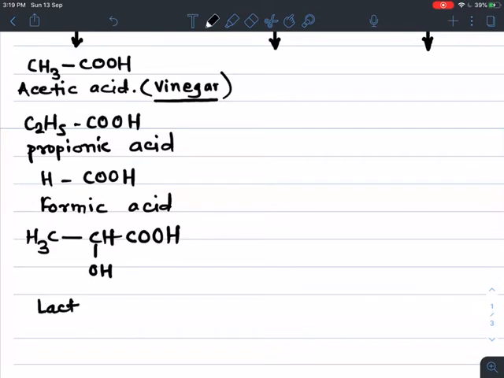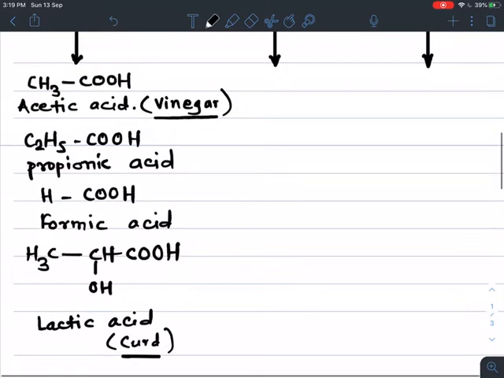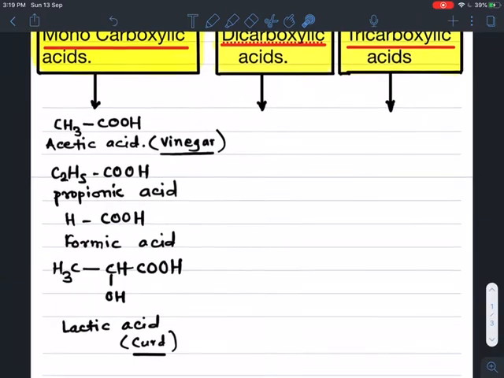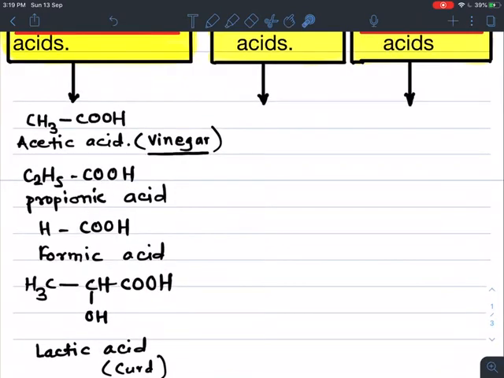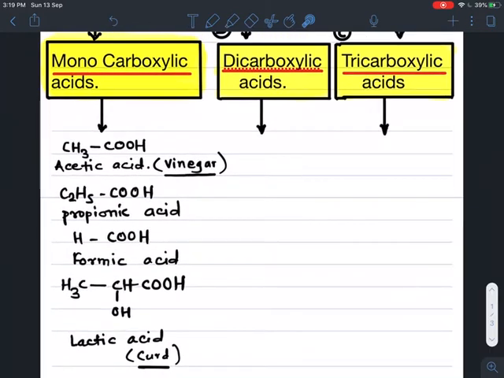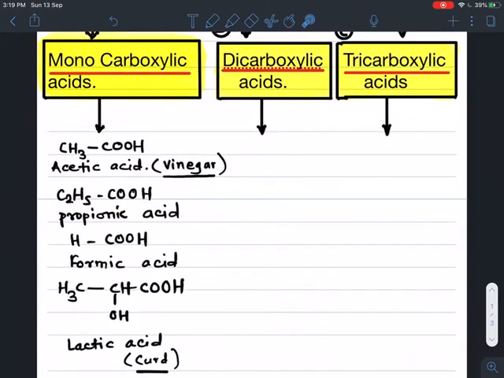Lactic acid is present in curd, in Marathi dahi. So this lactic acid is present in curd. These are some examples of monocarboxylic acid, because in all these acids only one COOH group is present.